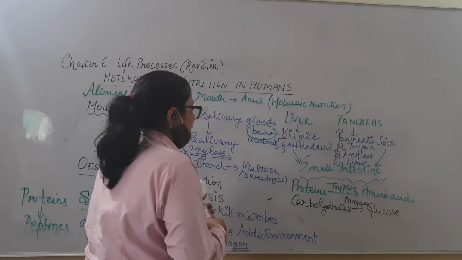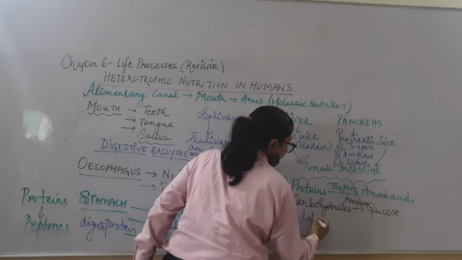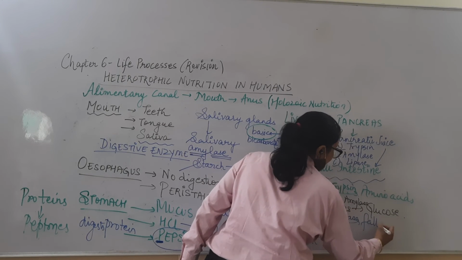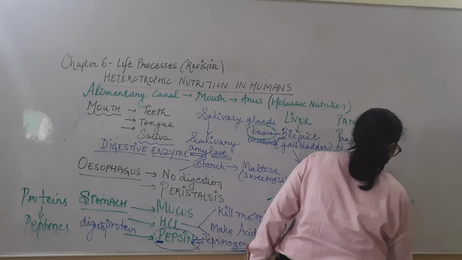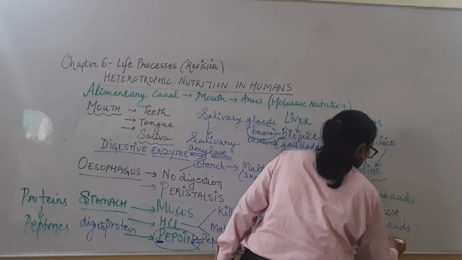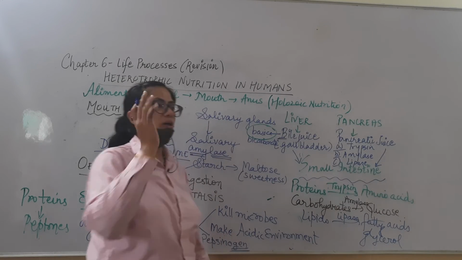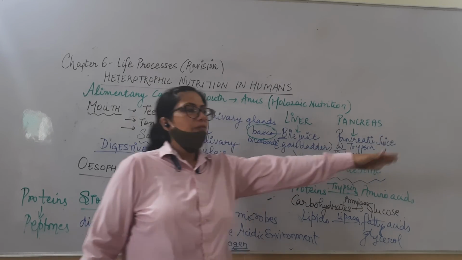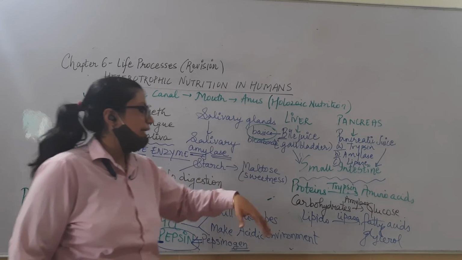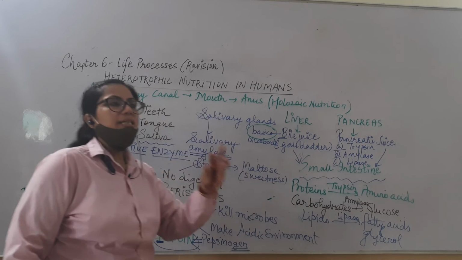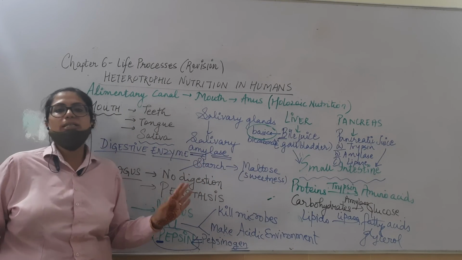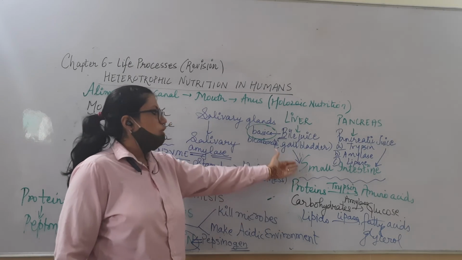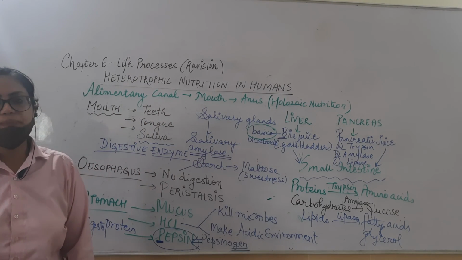And finally, the lipids, which are a type of fat, will be converted by lipase into fatty acids and glycerol. Again, these are the final end products. We cannot digest amino acids more. We cannot digest glucose more. We cannot digest this more. These are the finally digested end products. So this is the complete digestion which is happening in the small intestine.